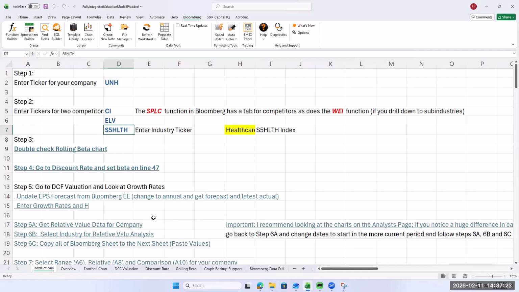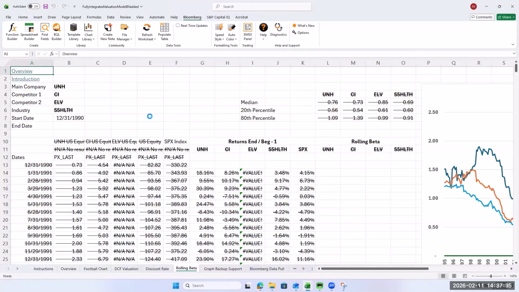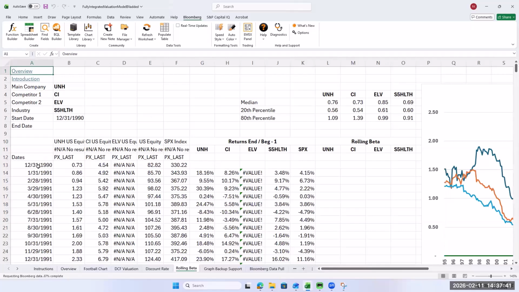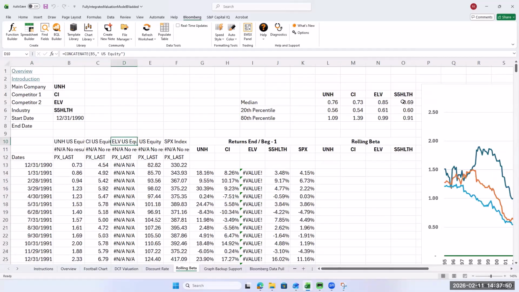All right, y'all remember where do we go first? Discount. Which part of the discount? Rolling beta. Let's start there. We'll do a refresh. You shouldn't normally have to do a refresh like this, but there's something strange going on with this machine. So let's see, looks like 1231.90 is not a bad place to start. ELV doesn't have the data, but that's okay. It'll just be out of there.